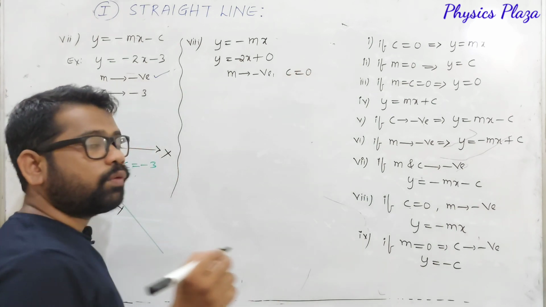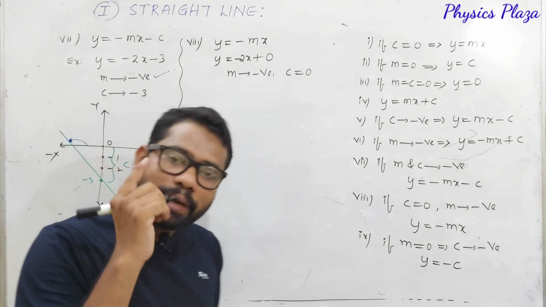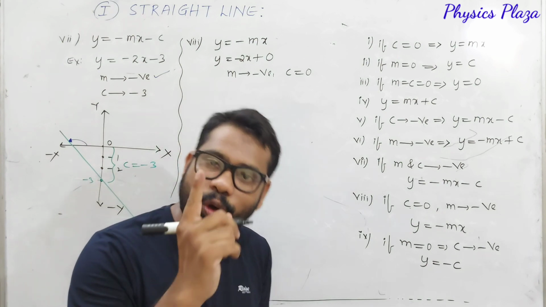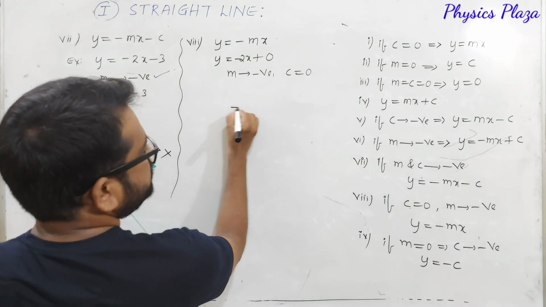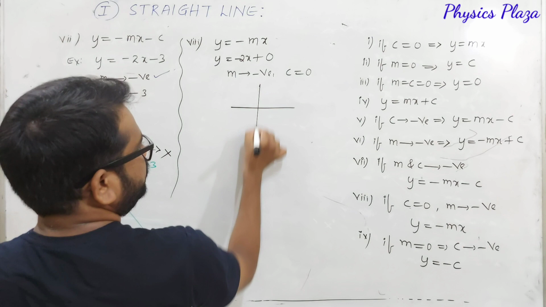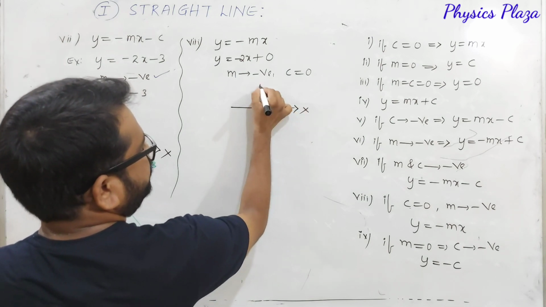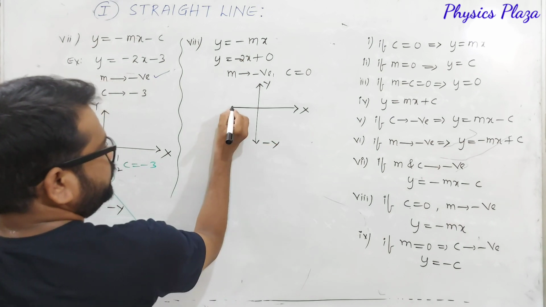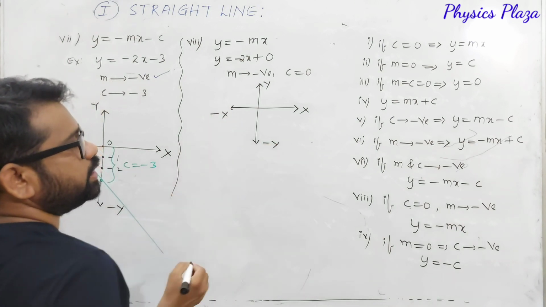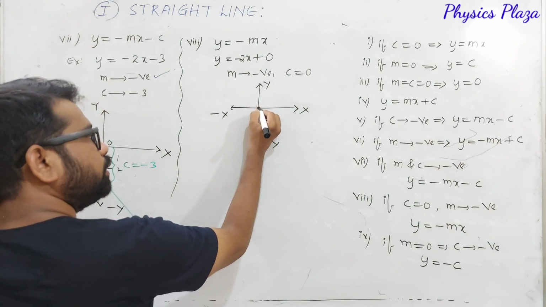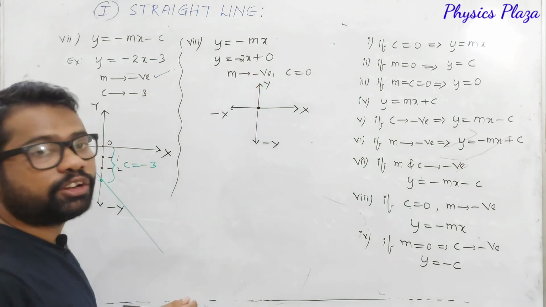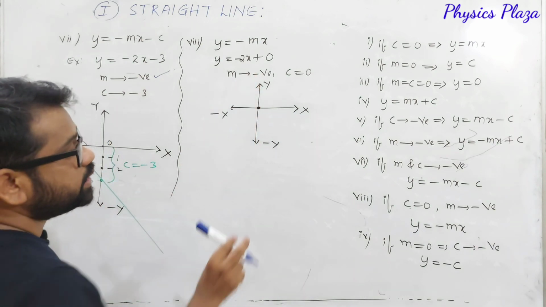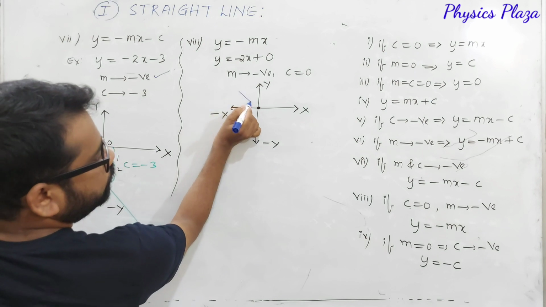Y-intercept is 0 means that particular straight line must pass through the origin. At any cost, it must pass through the origin. Look at here: this is the positive x-axis, positive y-axis, negative y-axis, and here is the negative x-axis. It must pass through the origin, no doubt about it, but the slope should be negative, which means it should be in the second quadrant only.